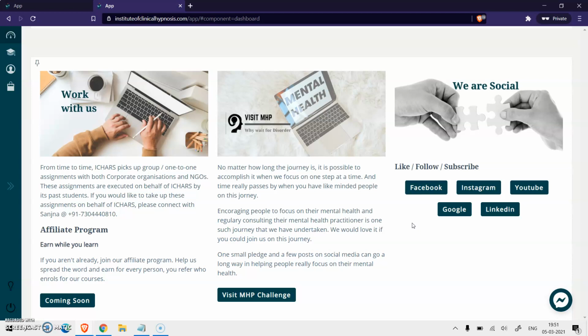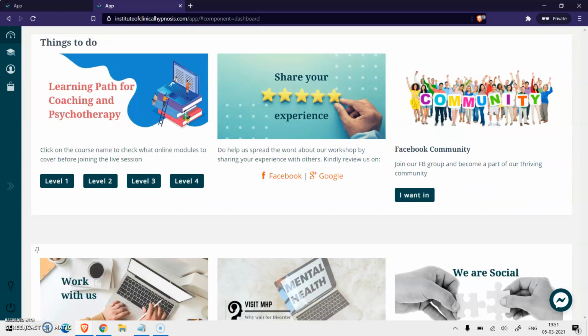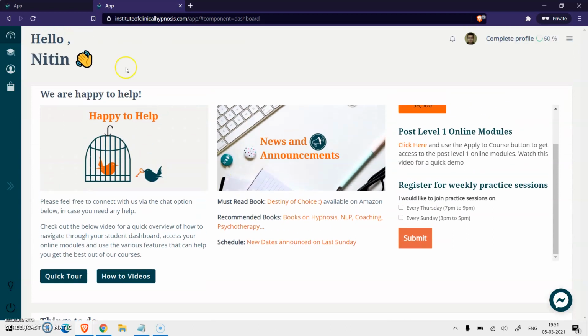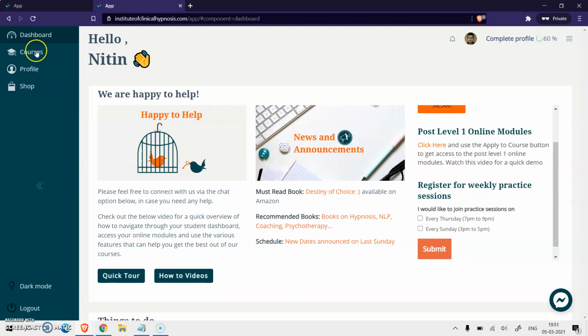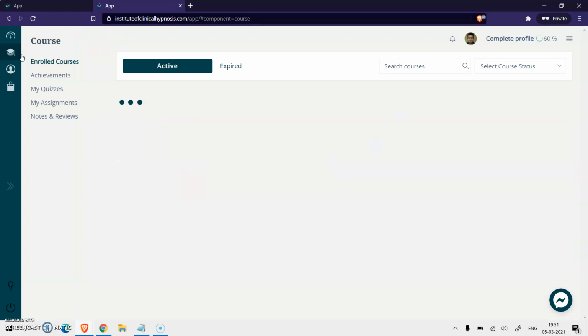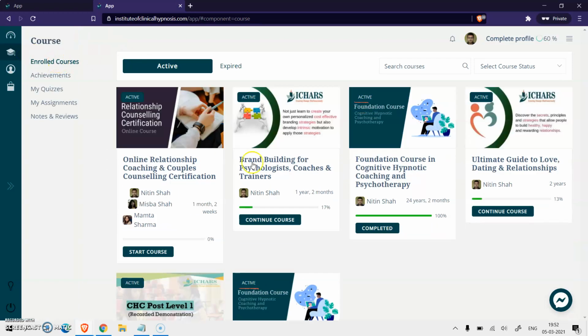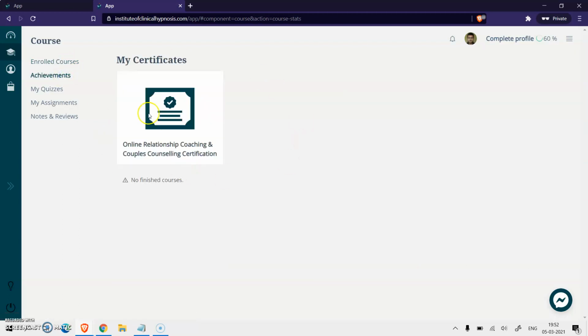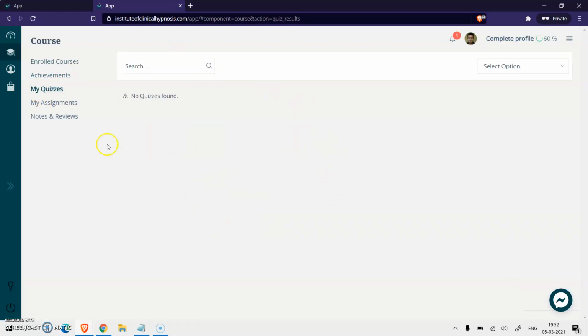Now, apart from the dashboard, on this particular student section, you will notice that there is the courses section. In the courses section, you will find enrolled courses. This is where all the courses that you are enrolled in are listed. Then you have the achievements, which is where you will find all your certificates. Quizzes that you have undertaken will be listed under the My Quizzes section.